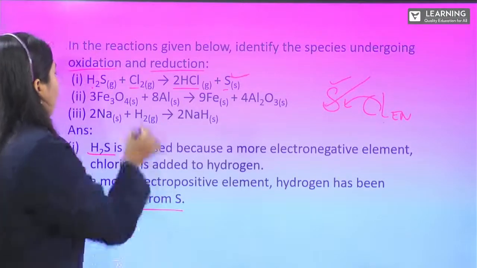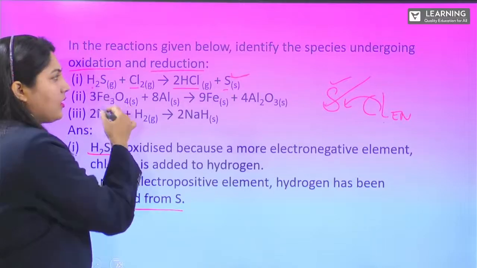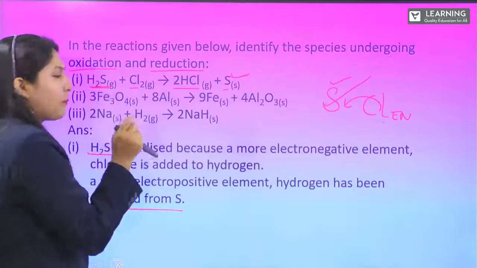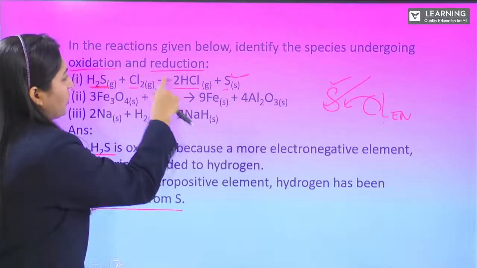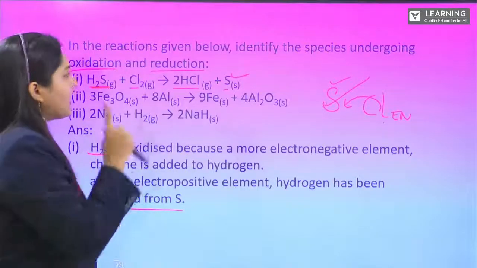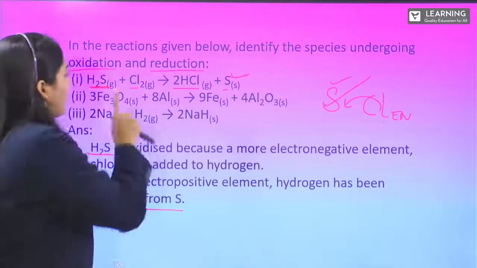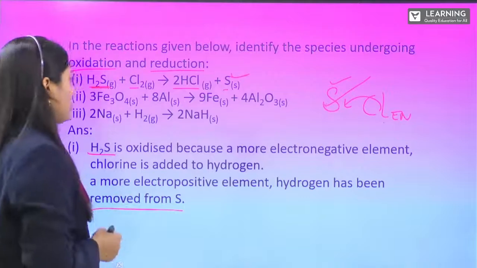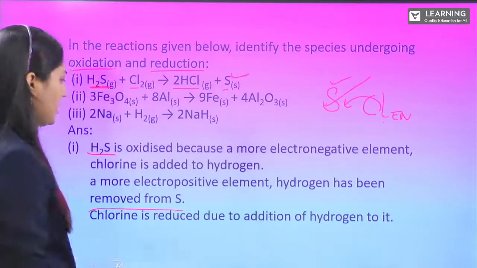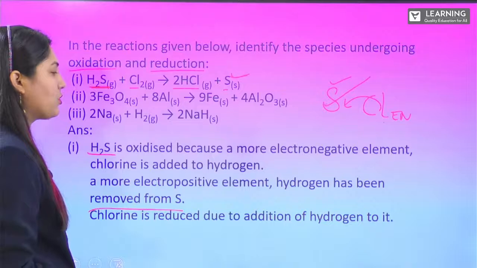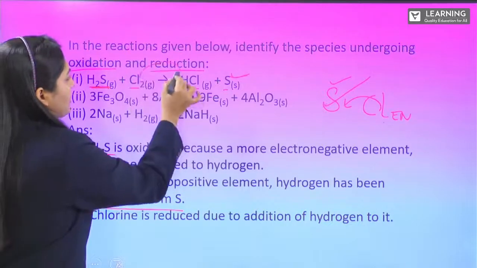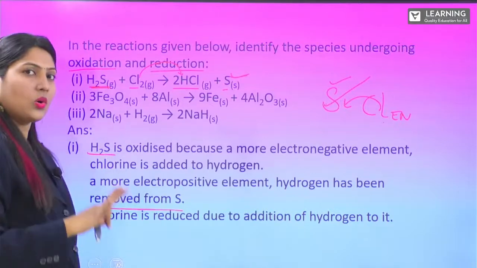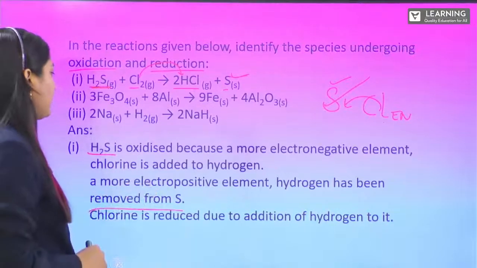So we can say H2S is undergoing oxidation and reduction. That means this is splitting. Hydrogen is added with chlorine. So hydrogen is undergoing oxidation, whereas sulfur is undergoing reduction. Chlorine is reduced due to the addition of hydrogen to it. So all the three species you can explain.